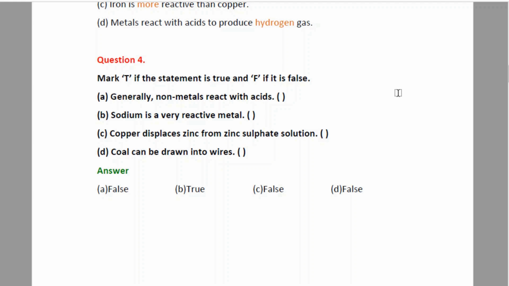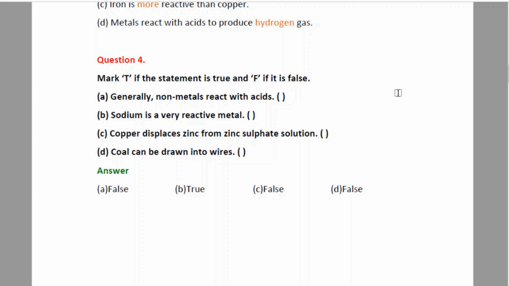B. Sodium is a very reactive metal. The answer is true, because sodium is really a highly reactive metal. C. Copper displaces zinc from zinc sulfate solution. The answer is false.